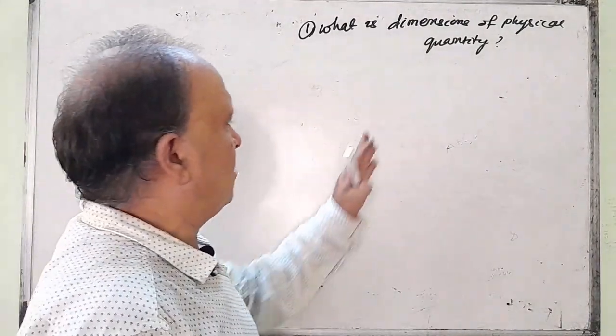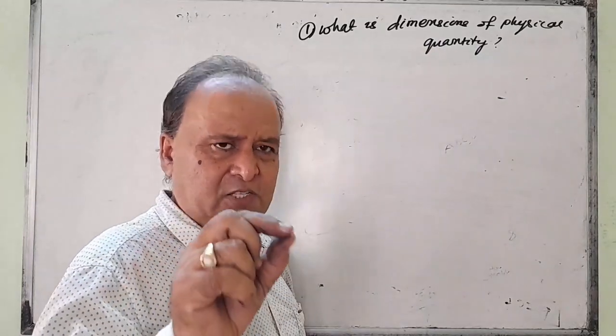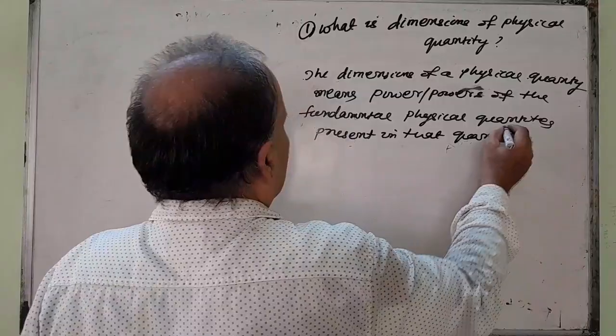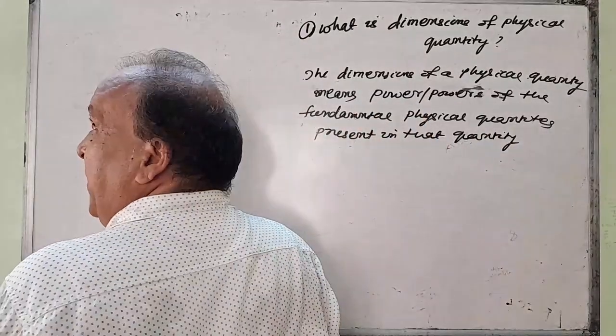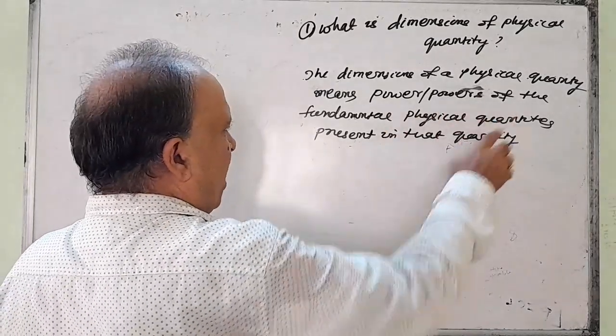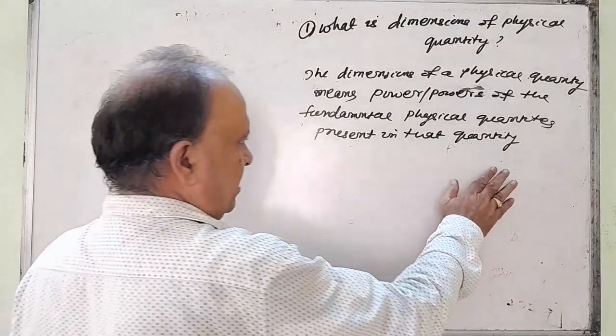You see, the name of the chapter is units and dimension. First, I will teach you about the dimension. After that, I will go to unit. The dimensions of a physical quantity means the power or powers of the fundamental physical quantities present in that quantity.